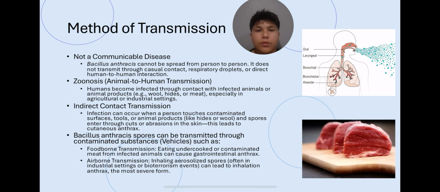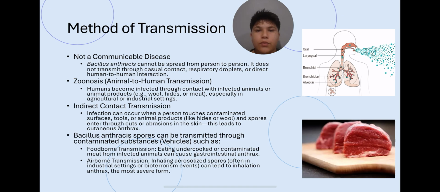The disease can also transmit into the body indirectly. This happens when anthrax spores get on tools, surfaces, or material and then enter the body through cuts or abrasions. This leads to cutaneous anthrax, which is often the most common form of anthrax. In other cases, vehicle-borne transmission can occur.